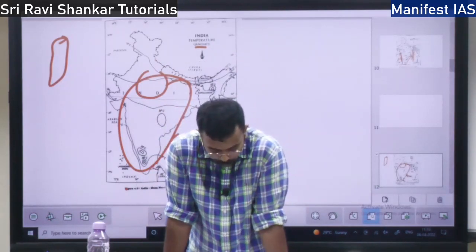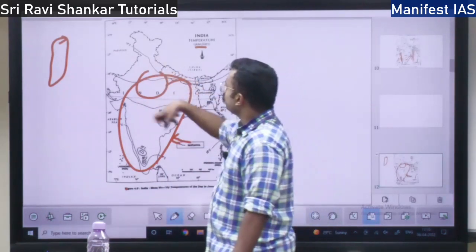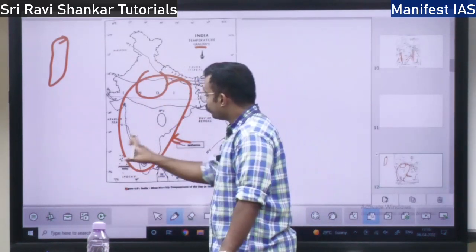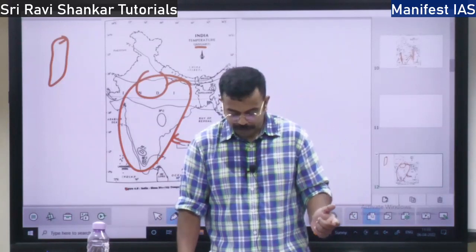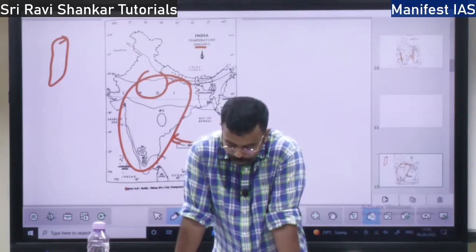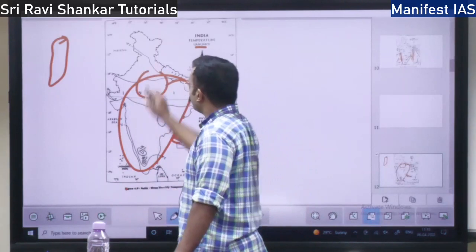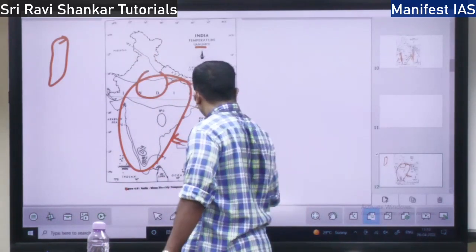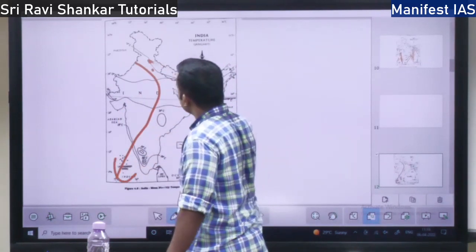So what happens? Here the pressure will be very high, whereas over the southern part, over the oceans or the Indian Ocean, the pressure will be very low. Since you have high pressure here and low pressure there, wind will start blowing from the high pressure to the low pressure region.